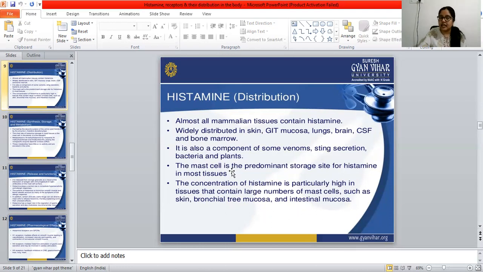The mast cell is the predominant storage site of histamine in almost all tissues.